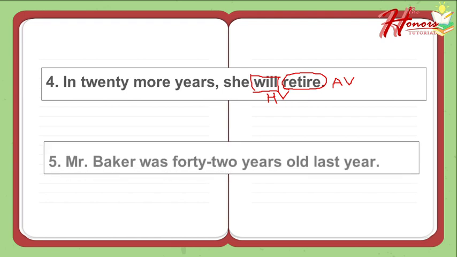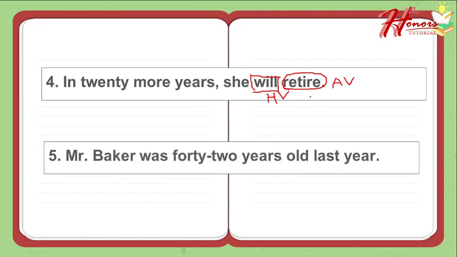Lastly, number 5. Mr. Baker was 42 years old last year. So can you tell me where's the verb? Okay, very good. Our verb is was. And was is what type of verb? Okay, very good. This is a linking verb because it links the subject to the adjective of the sentence. What is your score? Can you share it to me?